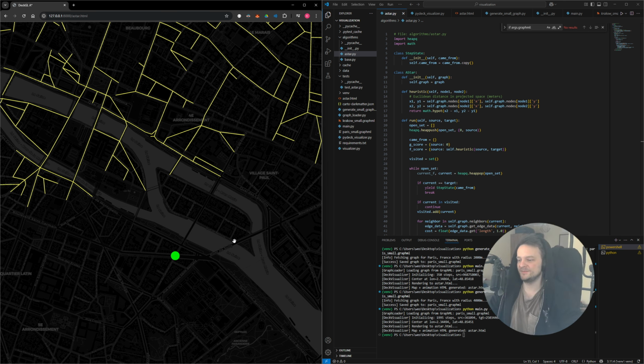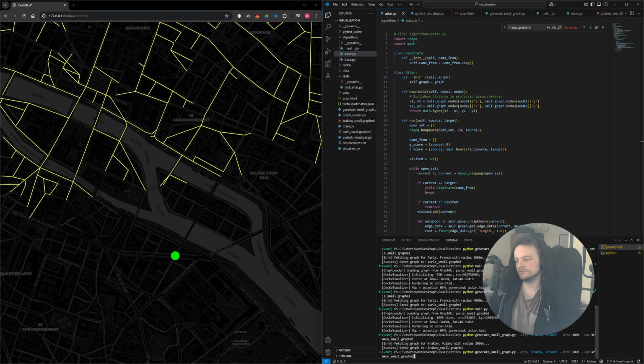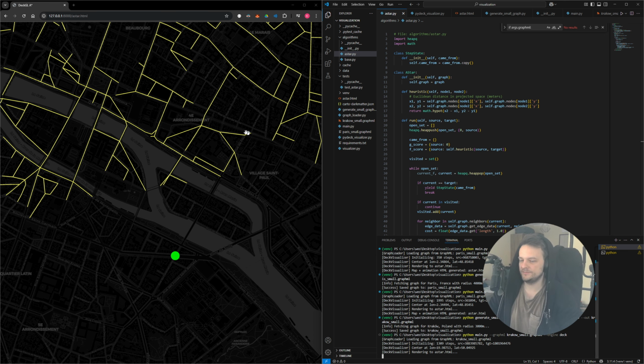Okay, let's actually stop this. Or rather, let's try running one for Krakow again, maybe like 3,000 meters distance. And yep, let's do this.